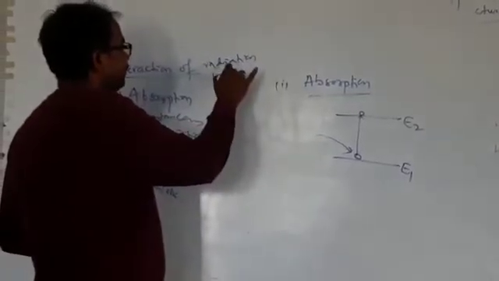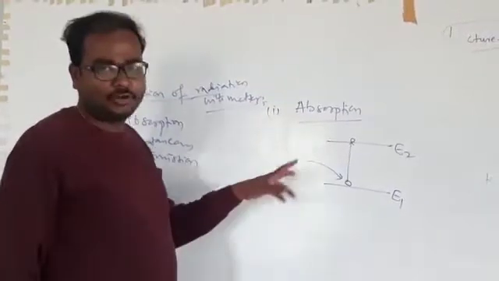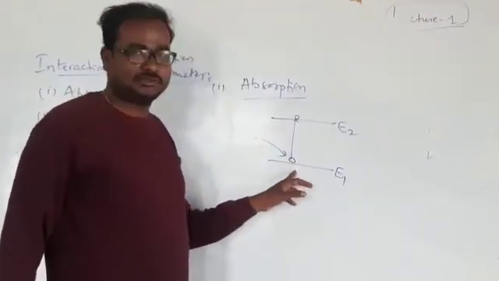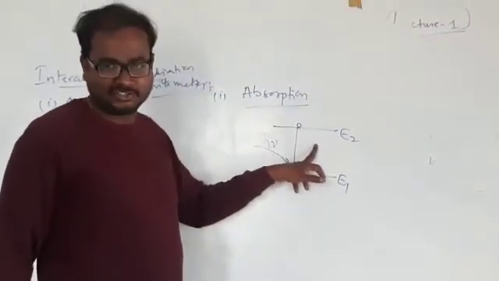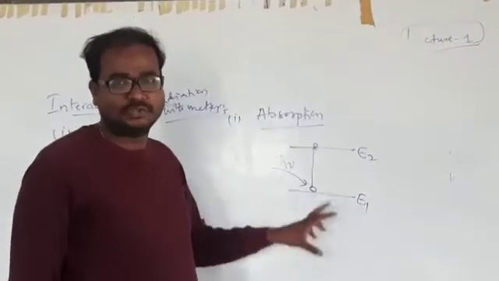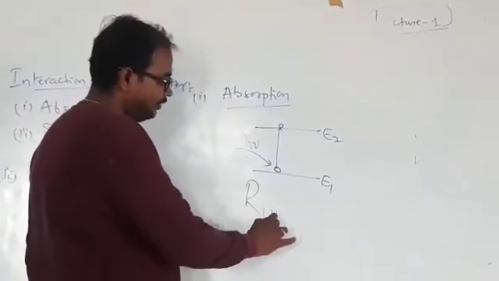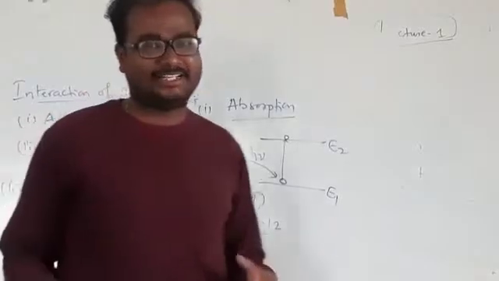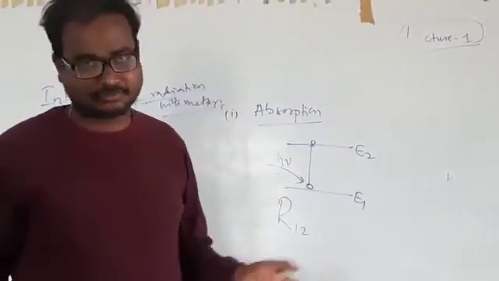Now, the first important process in the interaction of radiation with matter is absorption. When I talk about absorption, the atoms absorb the external energy and jump into the excited state. This process is known as absorption. The rate of absorption is denoted with R12. What is the rate? The rate tells you how fast that absorption process is taking place.